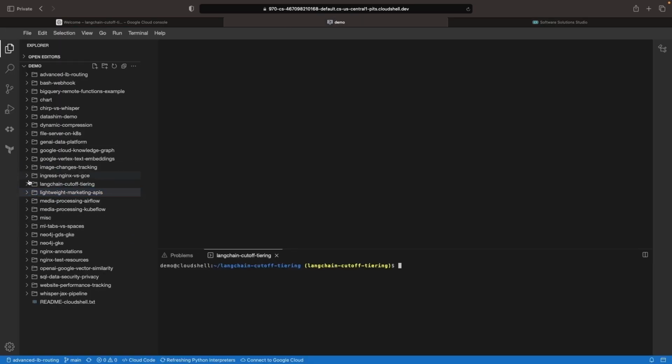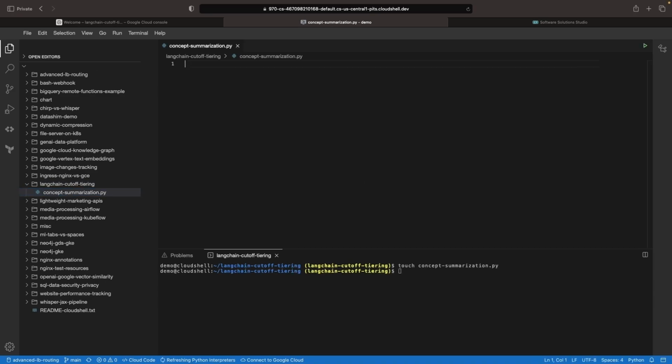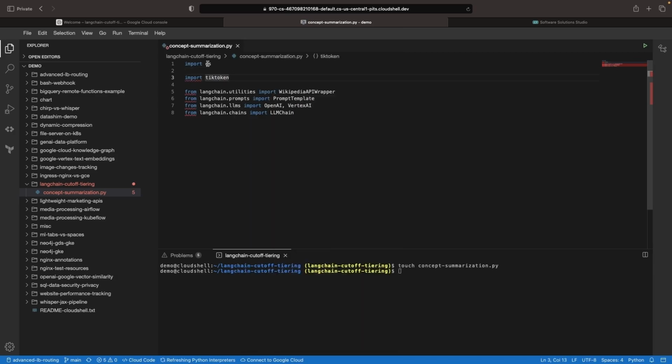I've created a new directory for a Git repository and will certainly share the code in the description of this video. We will build out this code step by step. The first thing we need to do is import some packages that we need. We're going to need the OS package for handling environment variables, such as our OpenAI API key.